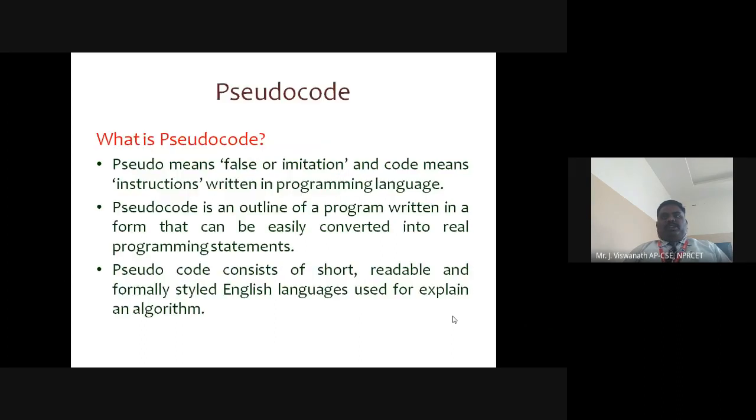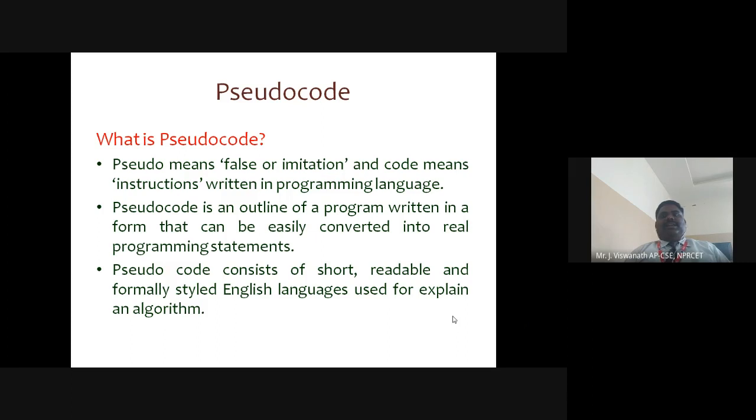So what is meant by a pseudocode? Pseudo means false or imitation, and code means instruction written in a programming language. False or imitation in the sense that we are going to imitate the program into program code by means of pseudocode. So pseudocode is an outline of a program, written in a form that can be easily converted into real programming statements.